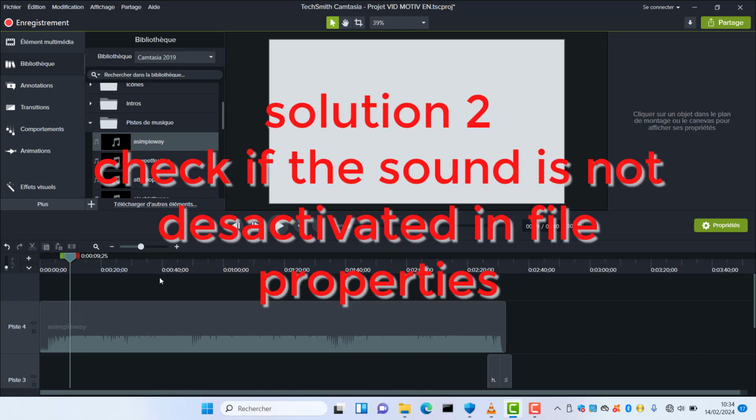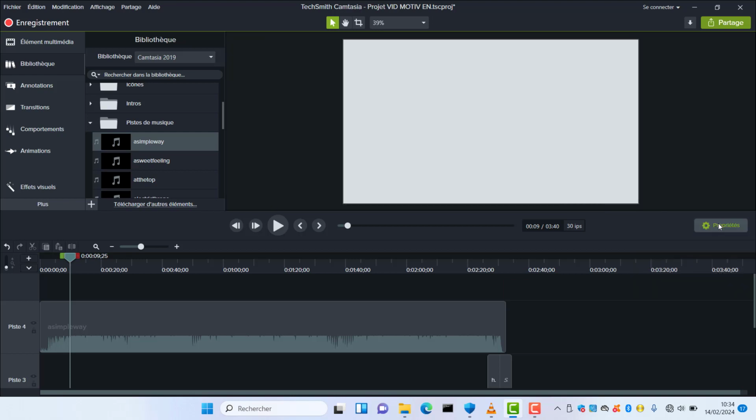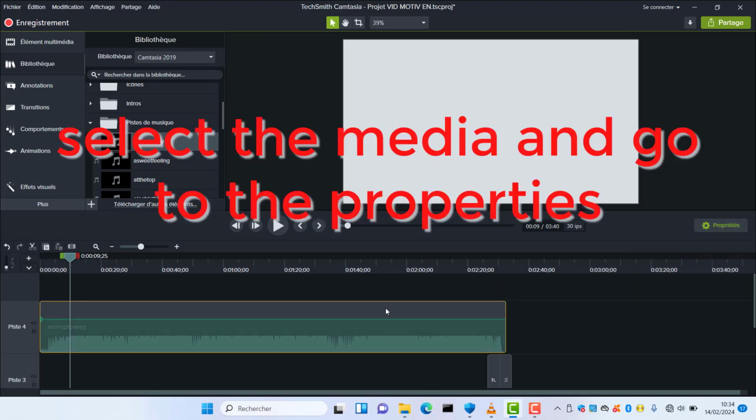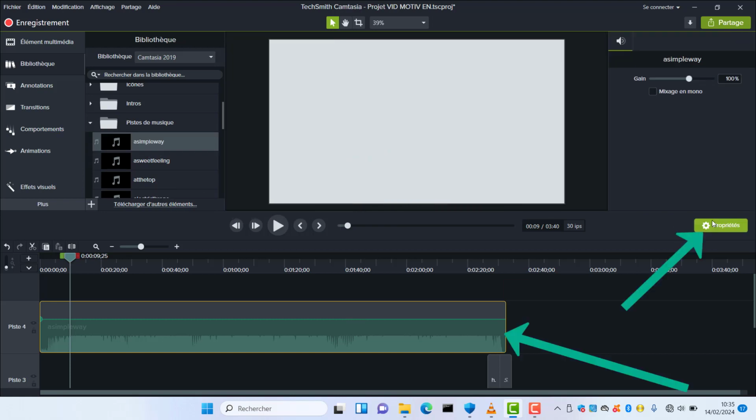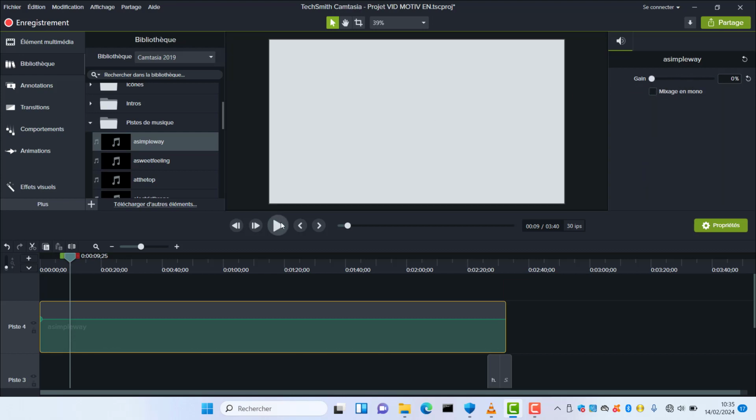Okay, now let's go for the second way. First, you're gonna select your media. Okay, then you're going to click in properties. Then you're gonna check if this bar is not at 0%. Okay, if it is at 0, you're gonna arrange it and bring it to a better value, then it's gonna work again.